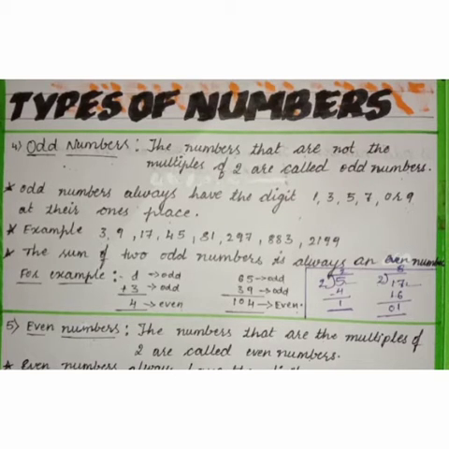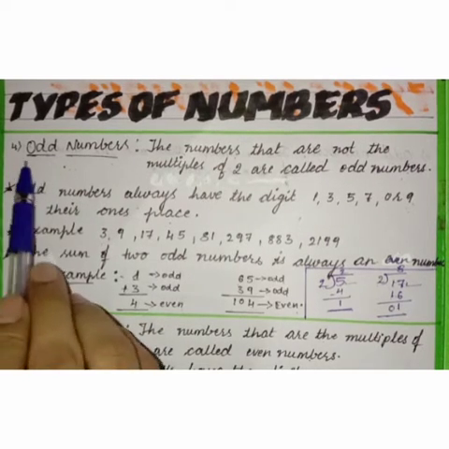Hello children, in the previous session we discussed natural numbers, whole numbers and integers, right? Now in this session we will discuss odd numbers, even numbers, prime numbers and composite numbers. Okay, now let us discuss odd numbers.